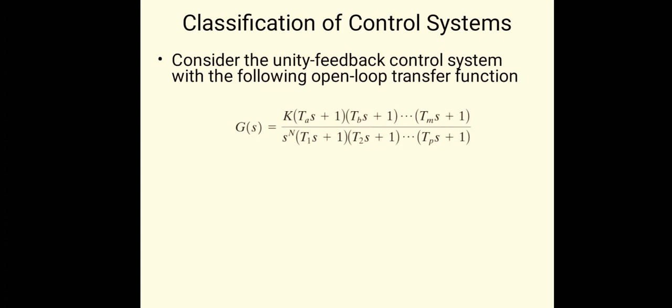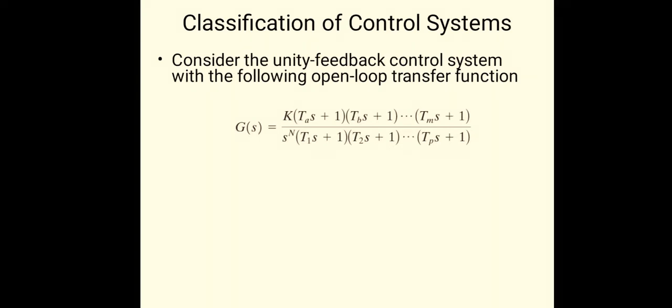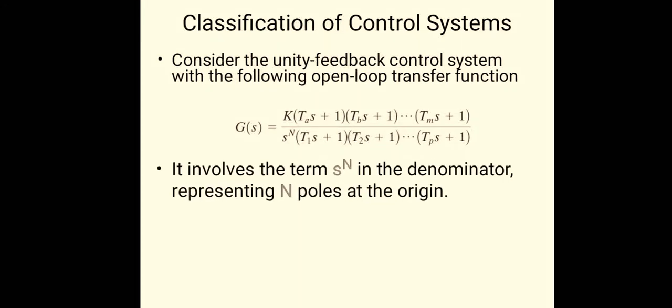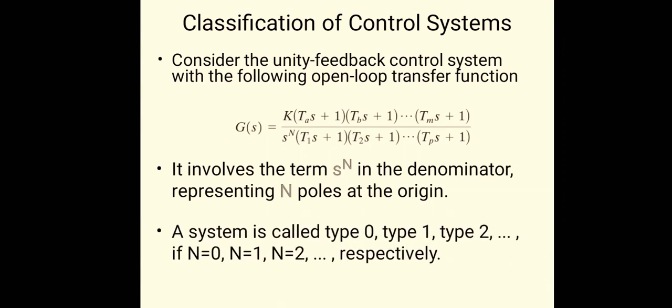First of all, we should represent a control system in time constant form: K into (Ta s plus 1), (Tb s plus 1) divided by S raised to n. Here S indicates the pole, raised to n, where n indicates the number of poles at the origin. S raised to n in the denominator, this is the important concept. N is the number of poles at the origin. It will indicate the type of system.